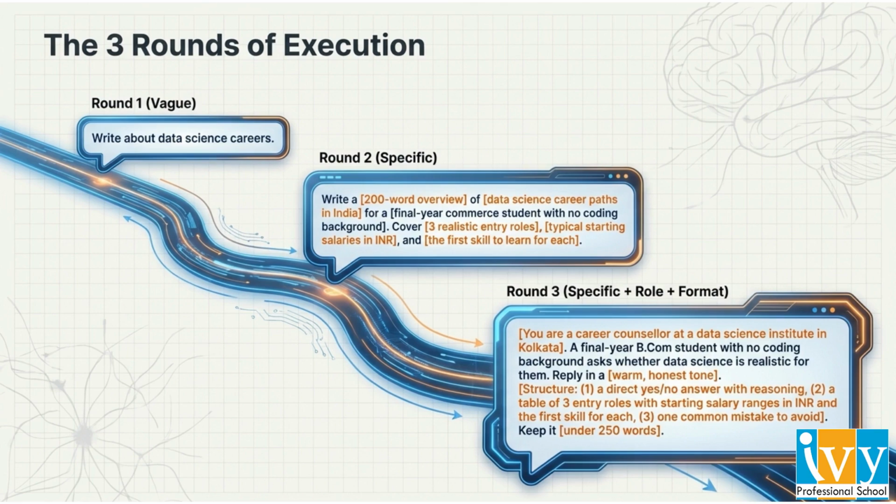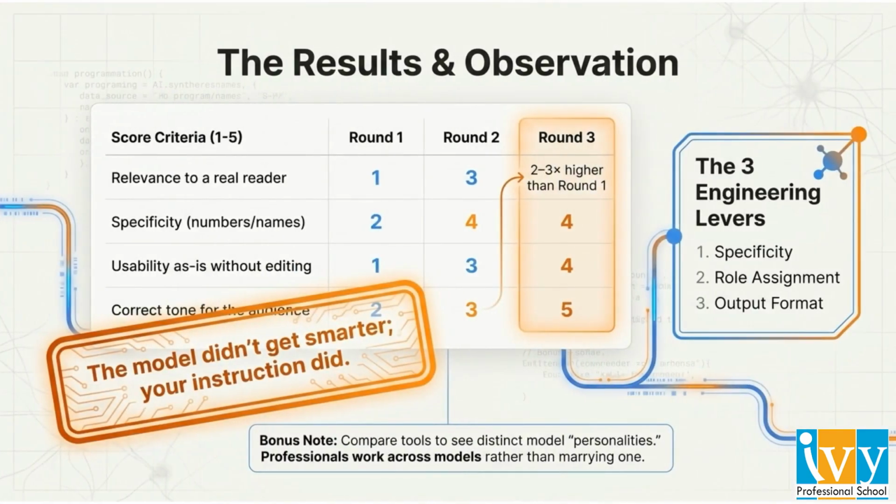Notice the shift in output quality. The results demonstrate that the model itself doesn't become smarter, but your instructions do. By leveraging specificity, role assignment, and output formatting, you gain much better results. Professionals often work across multiple models to understand their unique strengths and personalities.